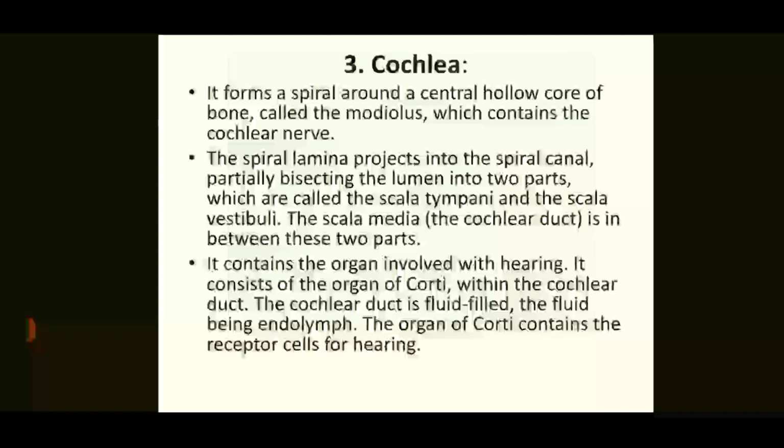The scala media is in between these two parts. It contains the organ involved with hearing. It consists of the organ of Corti within the cochlear duct. The cochlear duct is fluid filled, the fluid being endolymph. The organ of Corti contains the receptor cells for hearing.